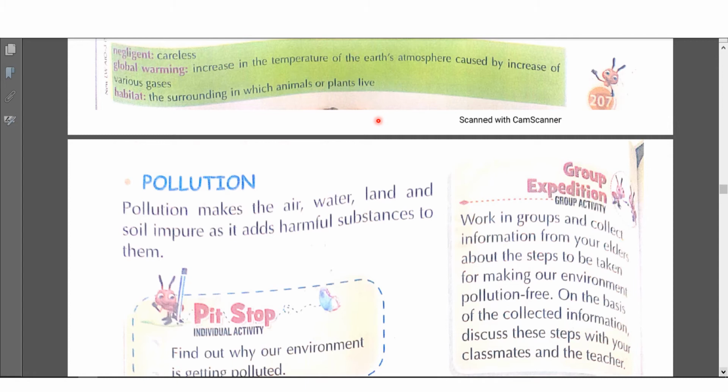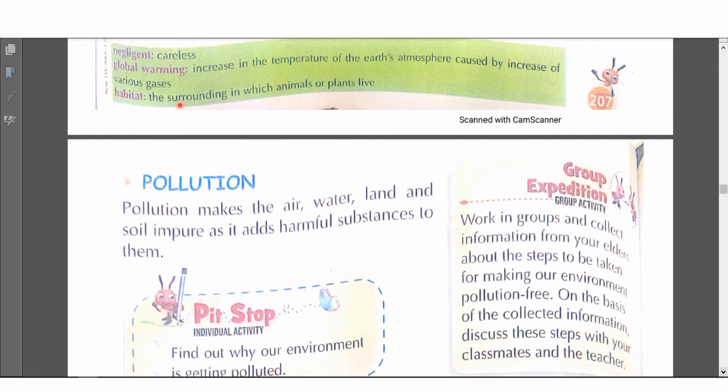The seas, the rivers are the habitat of all aquatic animals. Wild animals. For wild animals, the habitat is forests or jungles. So I hope you have understood the meaning of habitat. And also